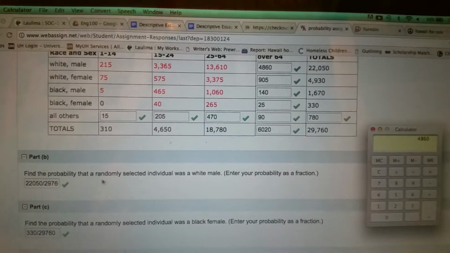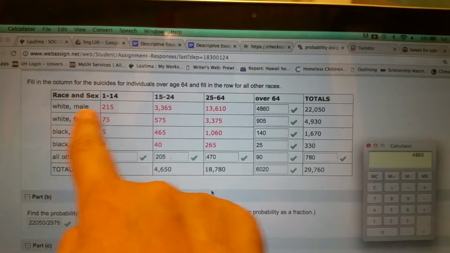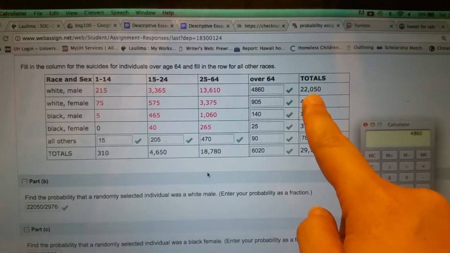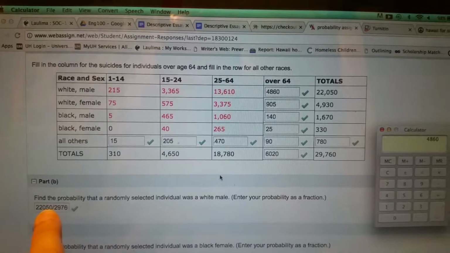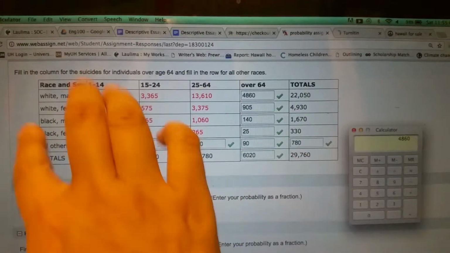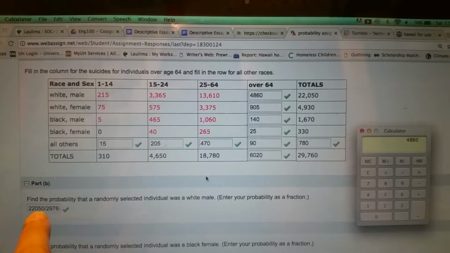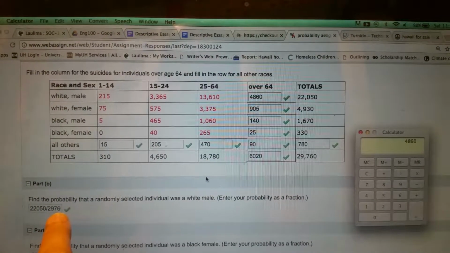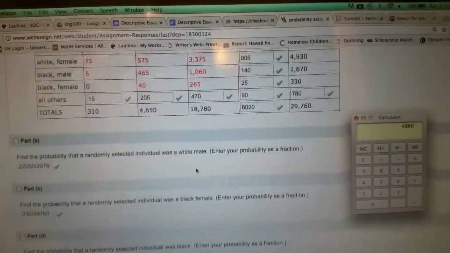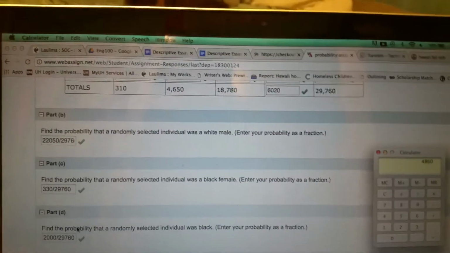Find the probability that a randomly selected individual was a white male. We've got white male. Randomly selected, that means it can be any one of these men. So it's 22,050 out of how many? Out of the total of everybody, all these numbers added together, comes out to 29,760. So the fraction would be 22,050 over 29,760. And probably later on, like I said, from the other students, sounds like you're gonna have to get to the reduced fraction, but right now it's going in without reducing it.